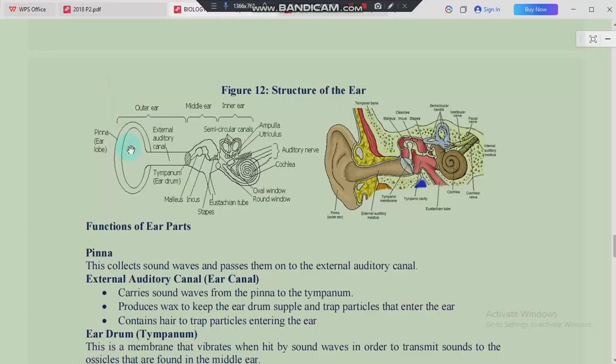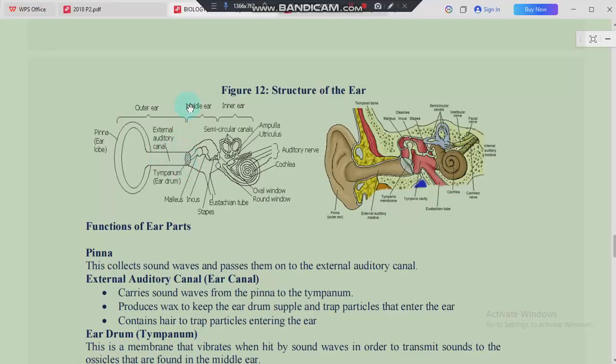So we said we have our pinna there, which is known as our earlobe, and all this is making up the outer ear. Apart from the pinna, we also have the external auditory canal. All this is making up the outer ear. Then finally we come to this region which is being demarcated here.